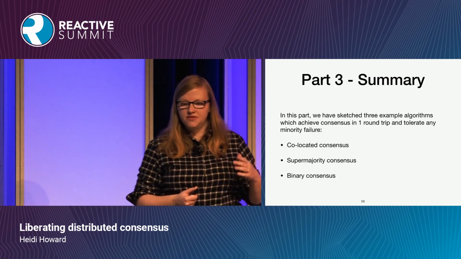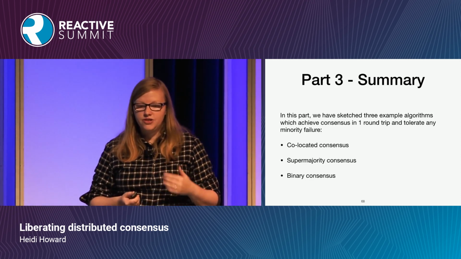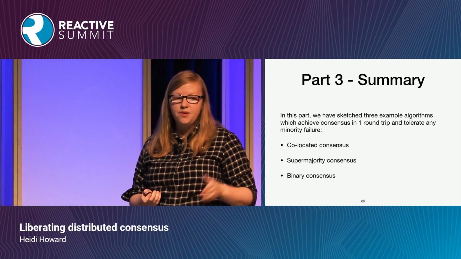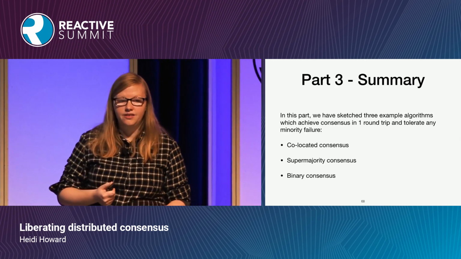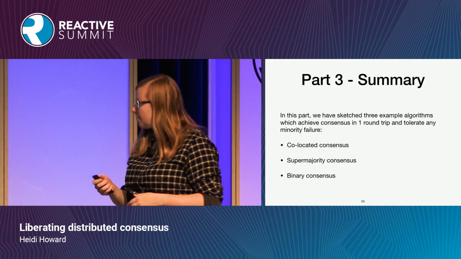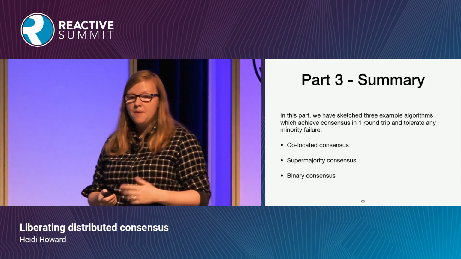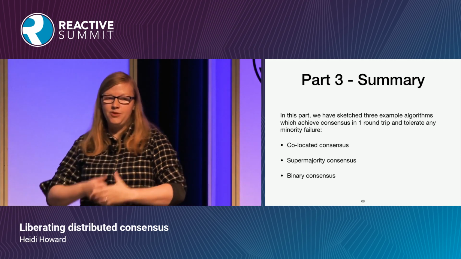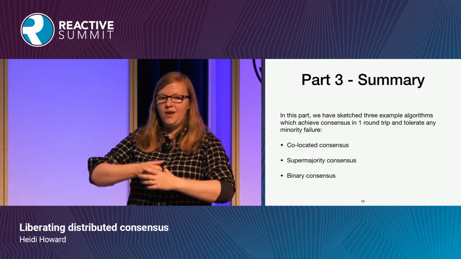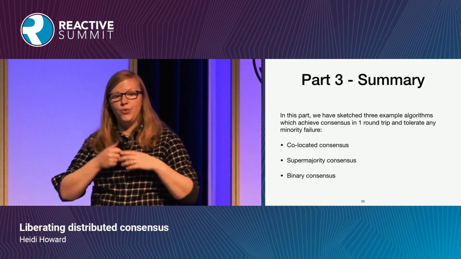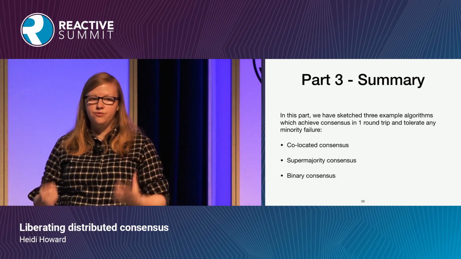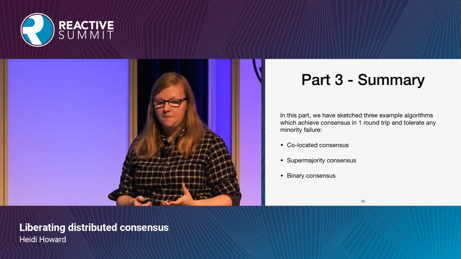So in this section, we've seen 3 algorithms that are able to achieve consensus in one round trip and tolerate minority failures from any client. These 3 algorithms do have different trade-offs, but the point that I want you to go away with is that you have choices, you have options, you may have to make compromises, but you can choose what those compromises are.